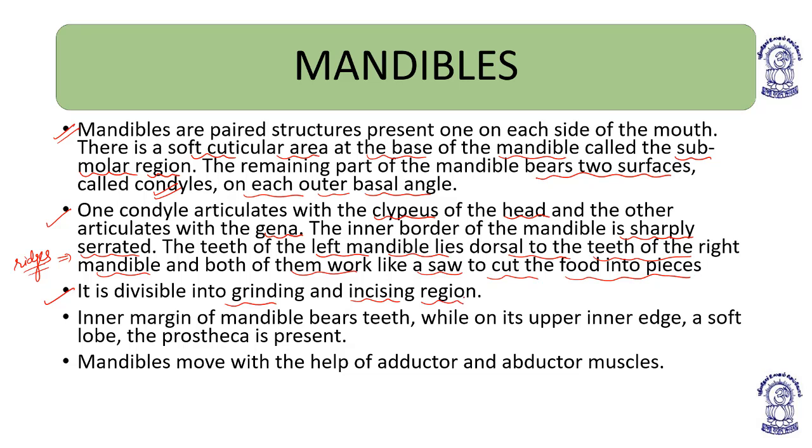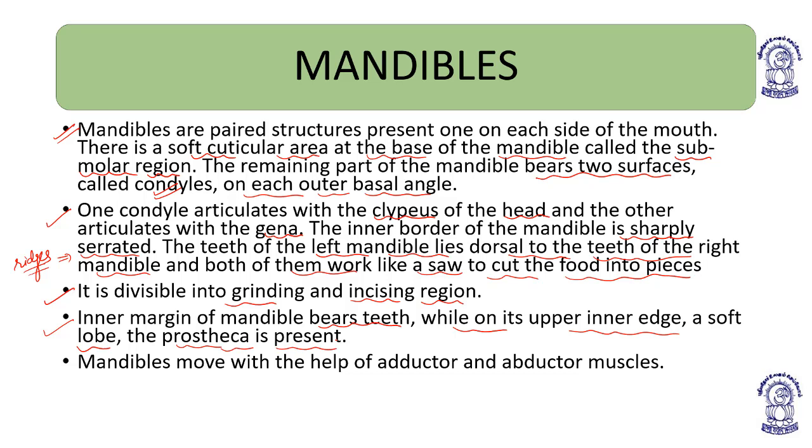So the mandible has a grinding and incising region. The inner margin of the mandible bears teeth, while on the upper inner edge there is a soft lobe known as the prostheca.